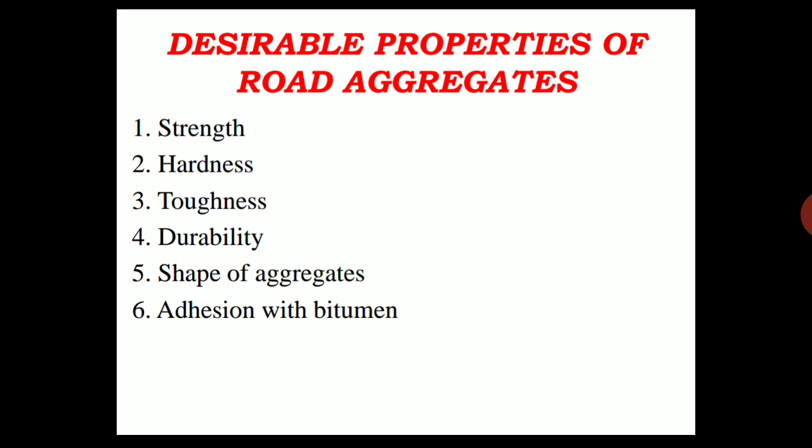And second one is hardness. In this hardness part, the aggregates we are going to use in the surface courses are purely subjected to constant rubbing or abrasion due to the moving traffic. So they should be hard enough to resist the wear due to the abrasive action of traffic. Abrasive action may be increased due to the presence of various parameters, like abrasive materials such as sand between the tires of moving vehicles and the aggregates exposed at the top surface. These actions may be severe in the case of steel tired vehicles.